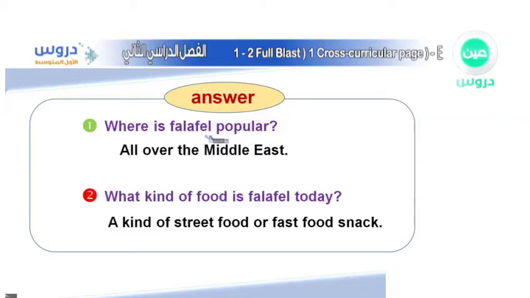Okay, so these are the answers to our questions, as you can see. First of all, where is falafel popular? It is popular all over the Middle East. And the second one, what kind of food is falafel today? Well, it's considered a kind of street food or fast food snack.